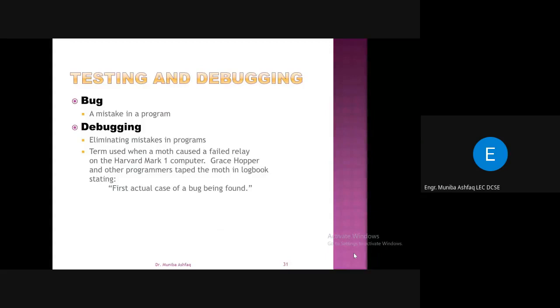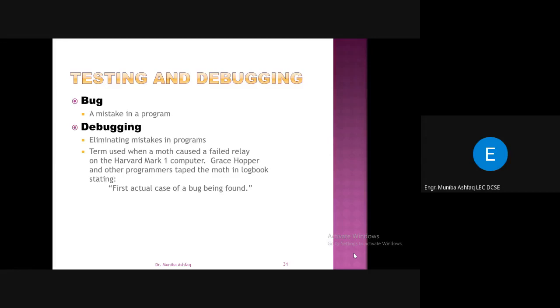Okay, then we have testing and debugging, right? So you are writing a program, and there is a possibility that you make a mistake in the program. A mistake in the program is simply called a bug, right? And when you eliminate the mistake in the program, this is called debugging. Bug is a mistake, and eliminating that bug from your program is called debugging. So how did this word bug come about?